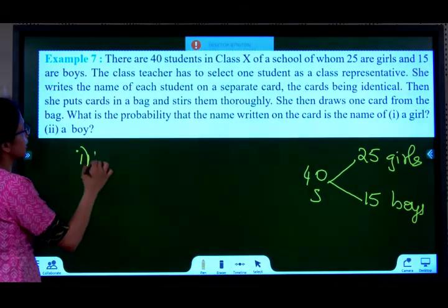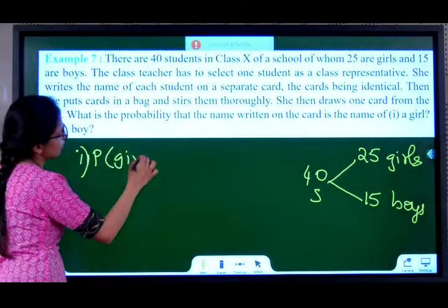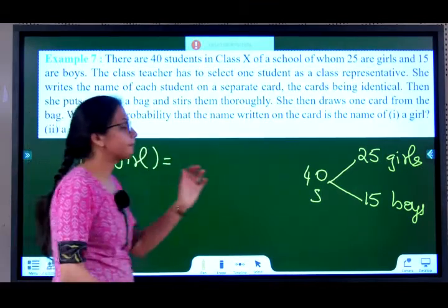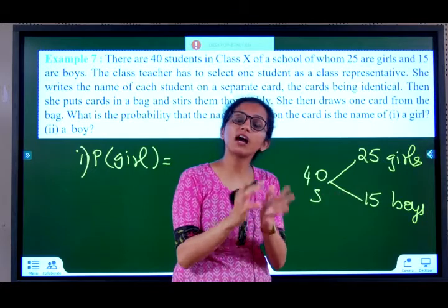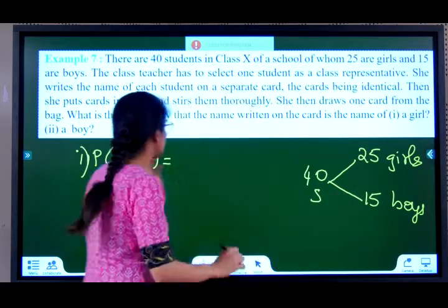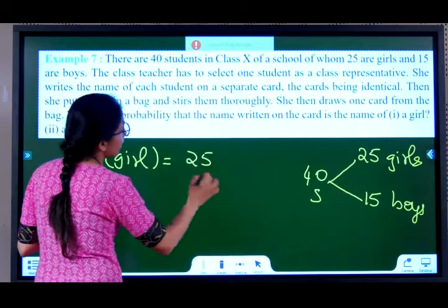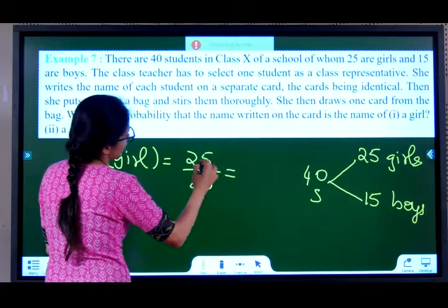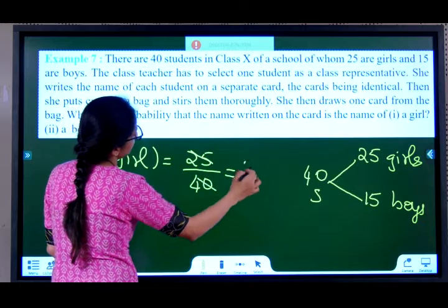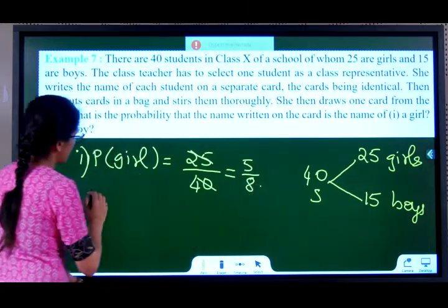So probability of getting a girl. How many favorable cards are there? There are 25 cards in the bag that have a girl's name. So those all will be favorable. But actually how many cards are there in the bag? 40. 25 by 40, 5 5s are 25, 5 8s are 40, so 5 by 8.